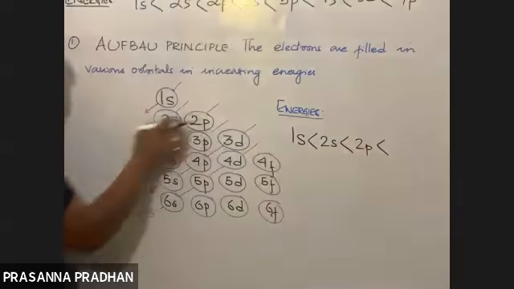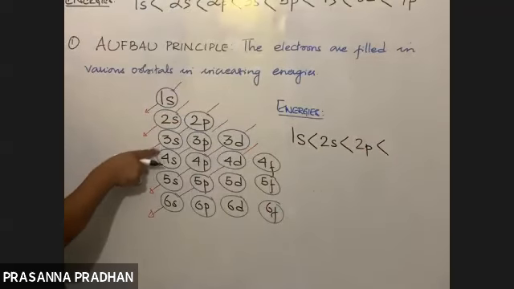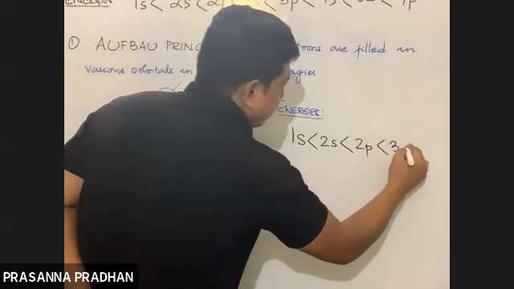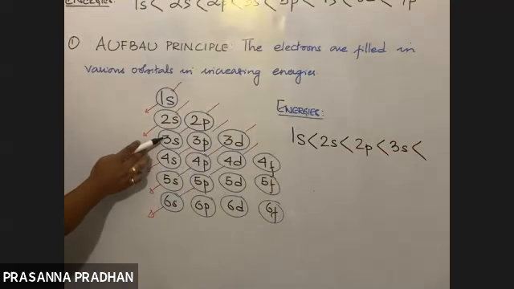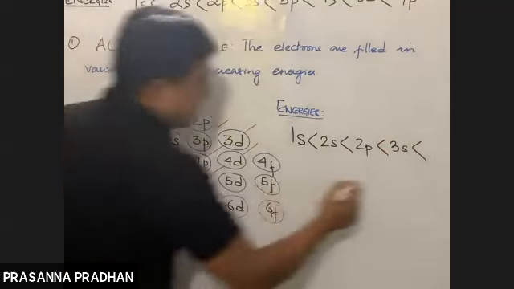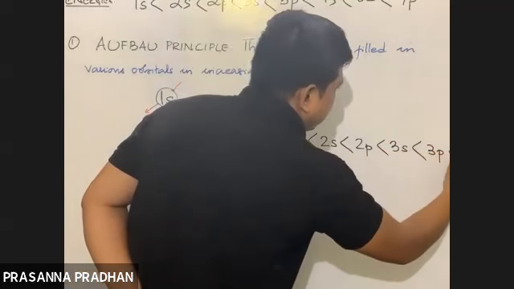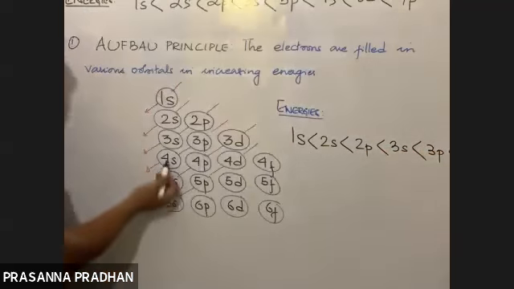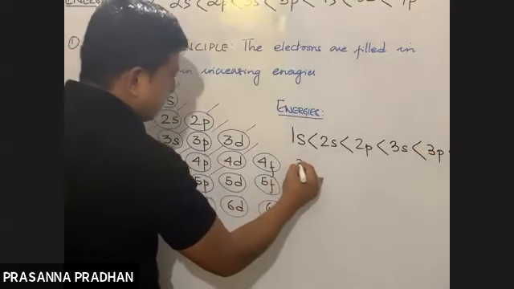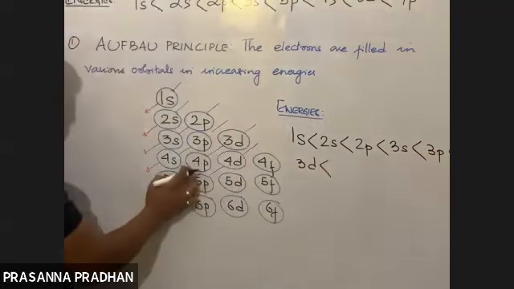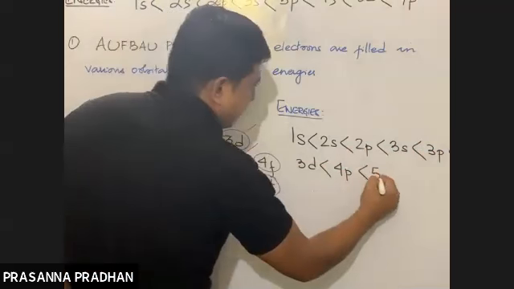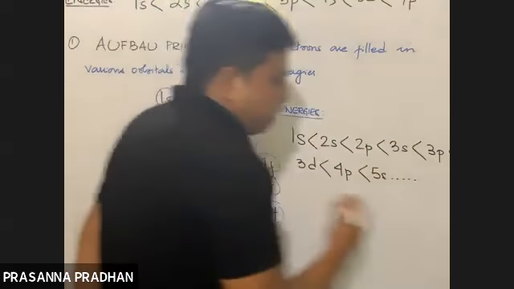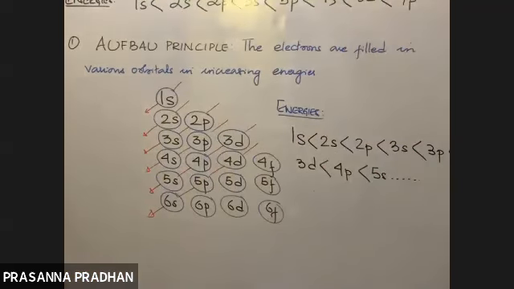2p, then it will proceed to where? Look at the line. After 2p, the line extended to 3s. After 3s, where did it start? 3p, then 4s. After 4s, where did the line start? 3d. After 3d, where will the line go? 4p. After 4p, where will the line go? 5s. And so on. If we mark in this way, we can easily get the energies of various subshells